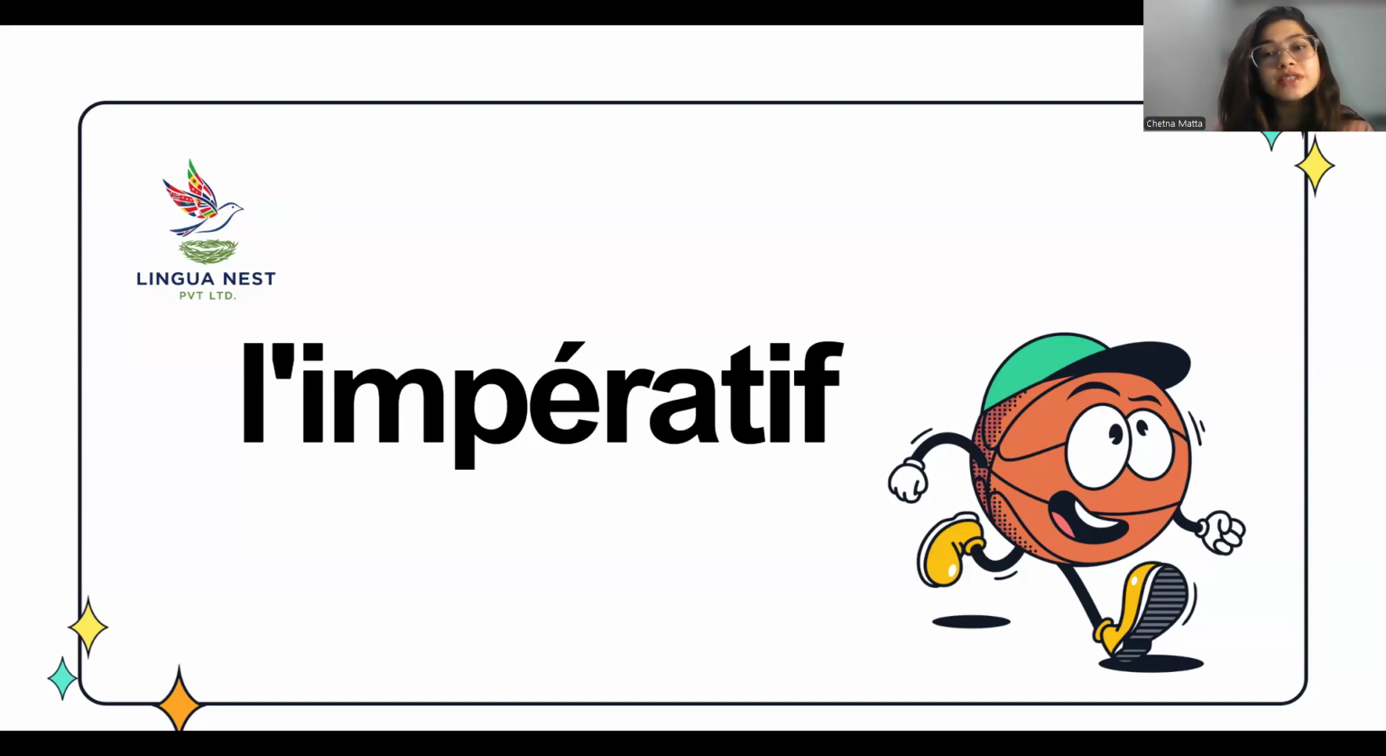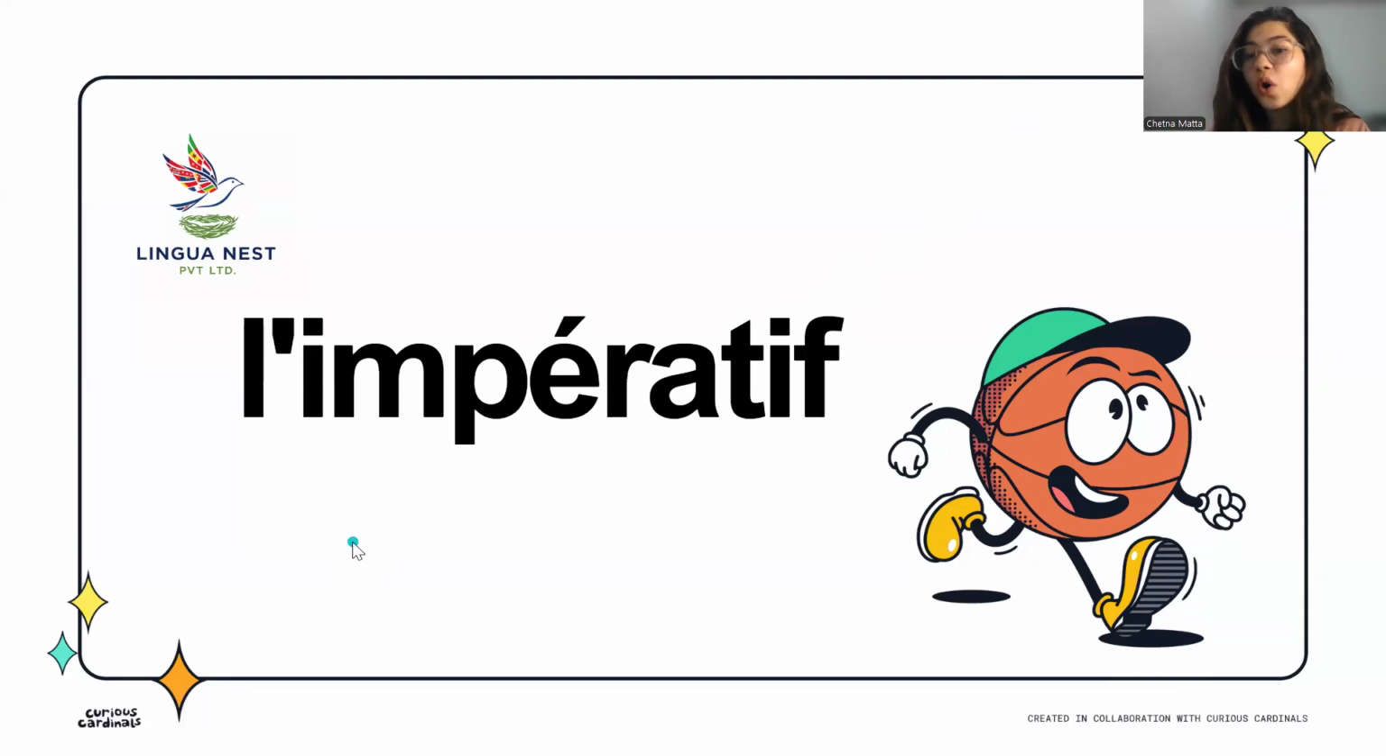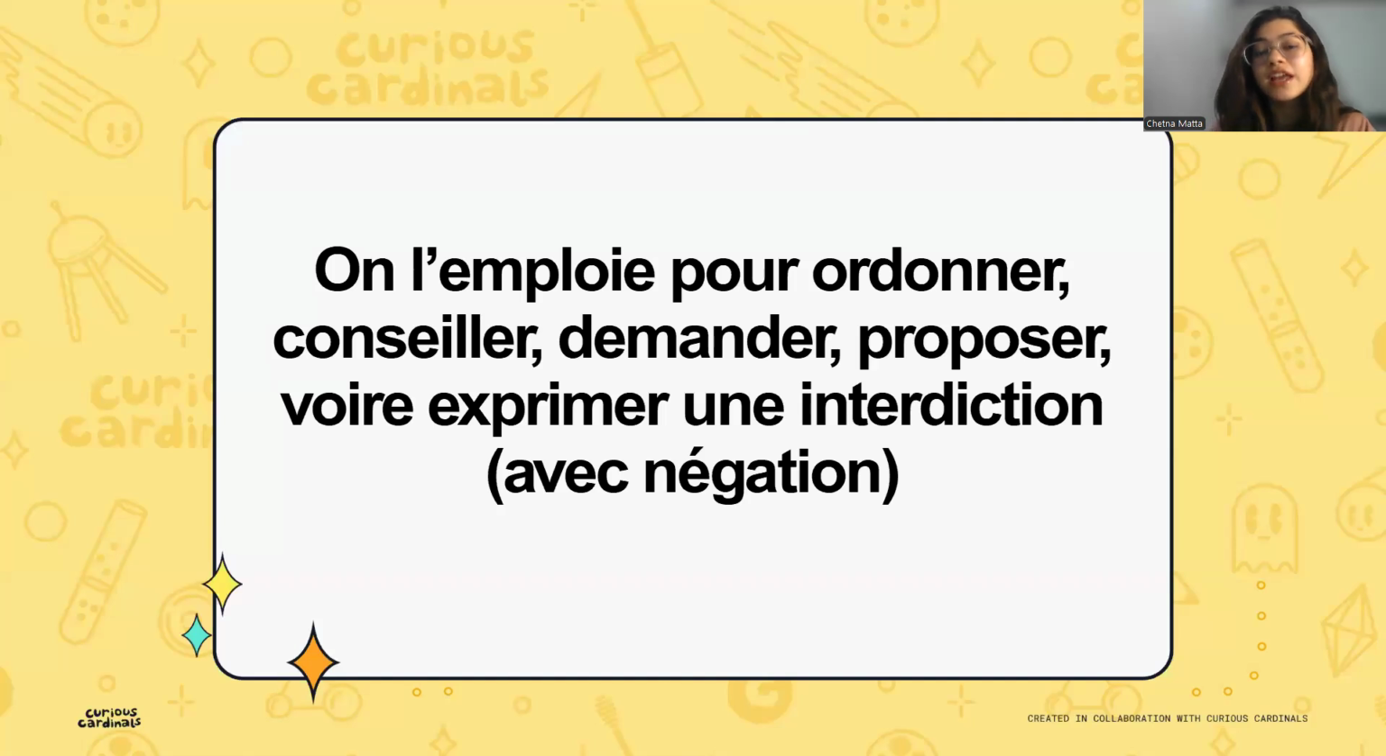Aujourd'hui, on va commencer avec l'impératif. Do you know what is imperative? As now we are already done with the regular verbs, the irregular verbs, and the pronominal verbs, we will now be starting with another kind of tense, which is imperative, which is again a part of the present tense. Let's see what is imperative.